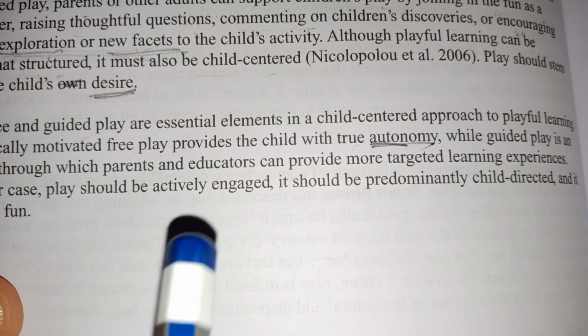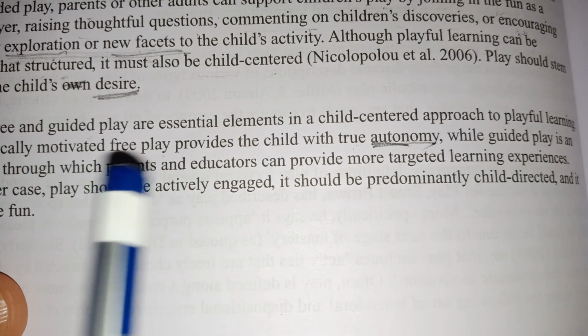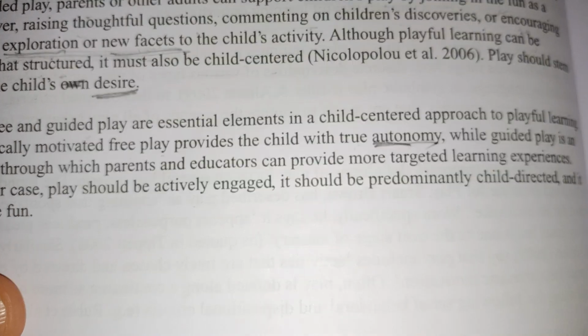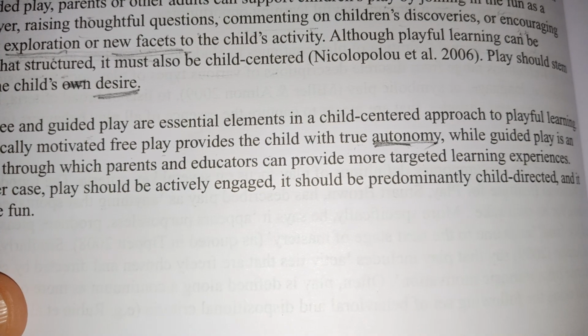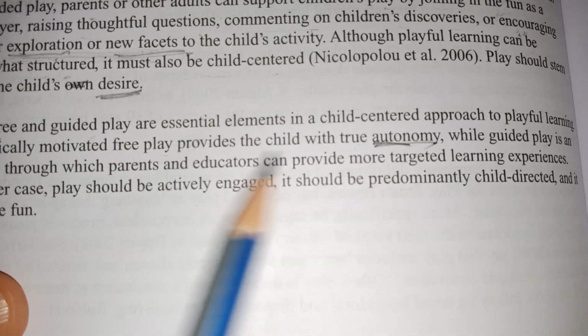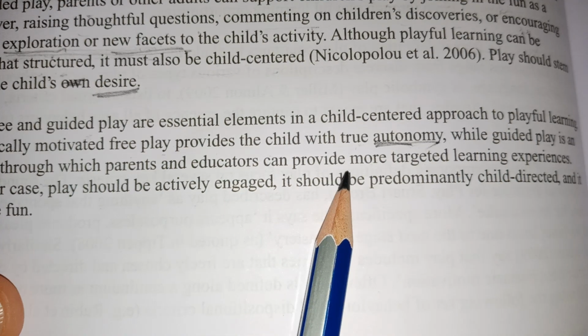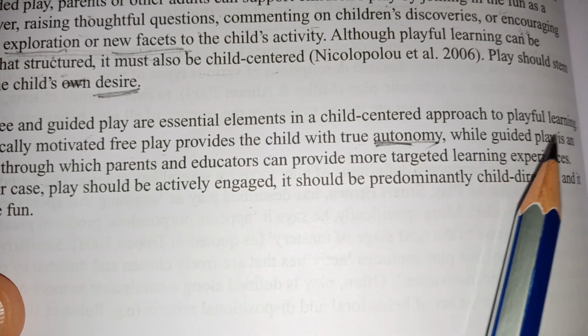So in the paragraph after autonomy, while guided play is an avenue, guided play means the play with adults. The games that are played with adults under their guidance is an avenue through which parents and educators can provide more targeted learning experiences.